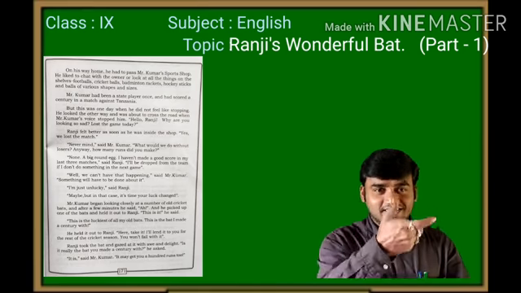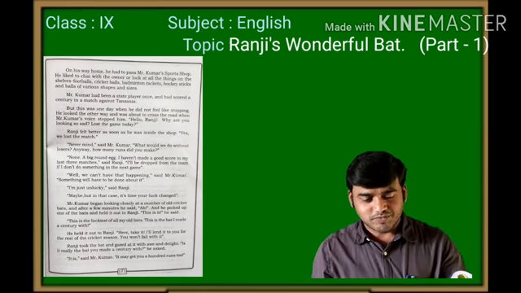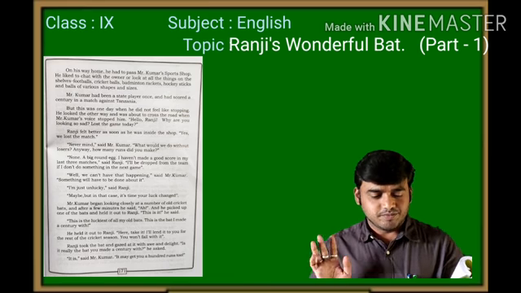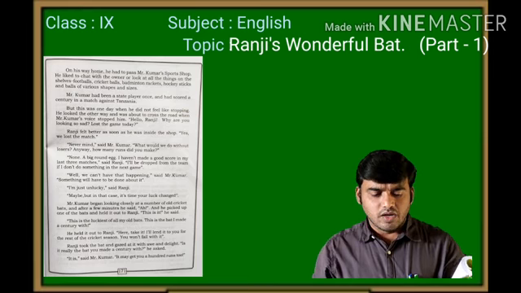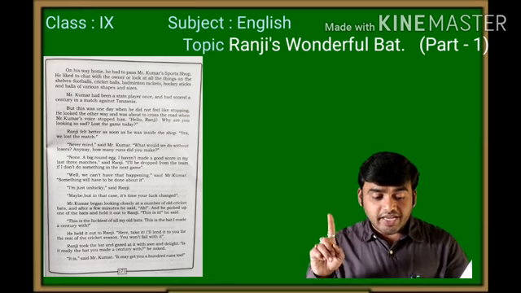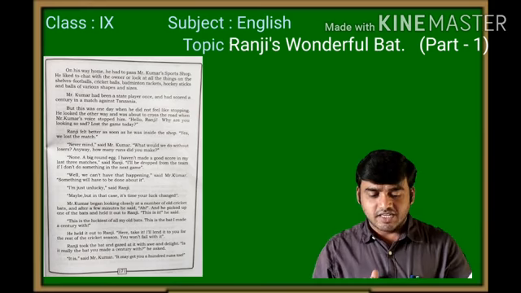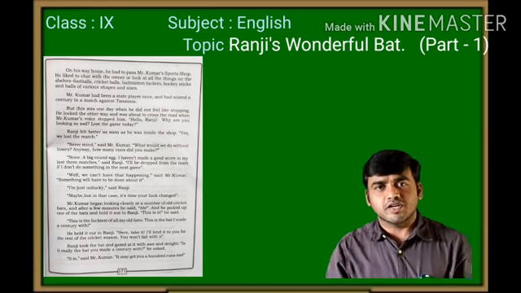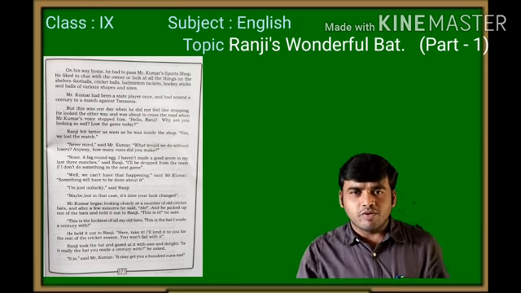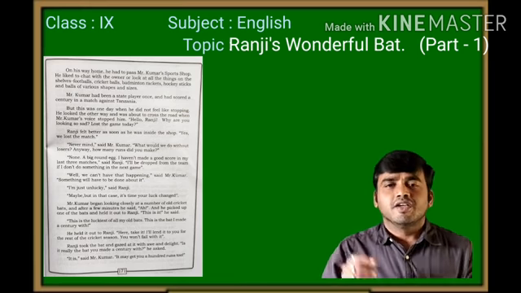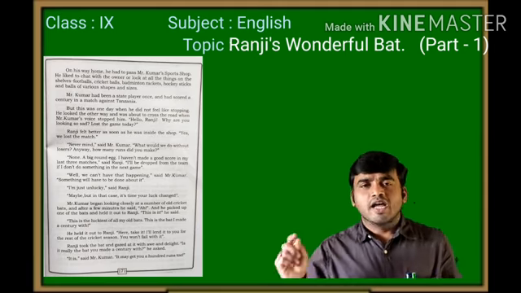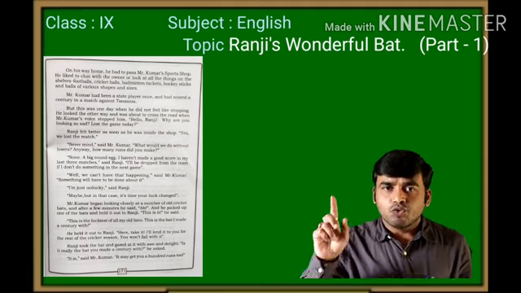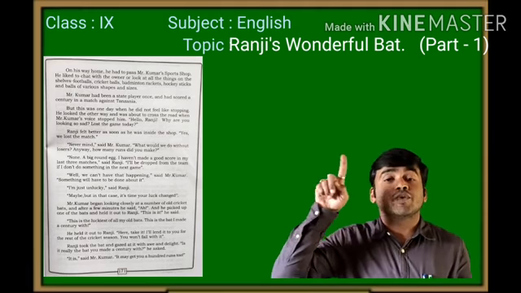What did he do? He picked one bat and handed it over to Ranji. "Take this, Ranji, take this bat. This is it. This is the luckiest of my old bats. And this is the bat I made a century with." Which bat did Mr. Kumar give to Ranji at that particular time? Yes, Mr. Kumar gave Ranji the bat with which he made a century when he was playing cricket.